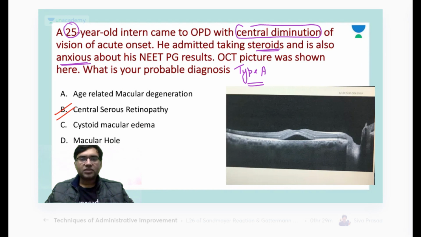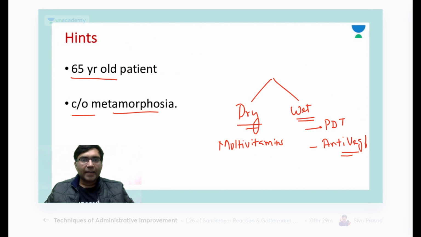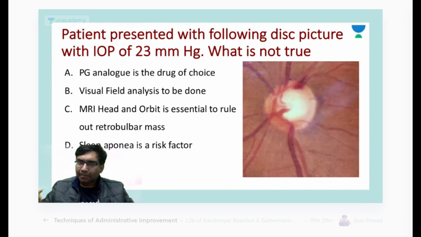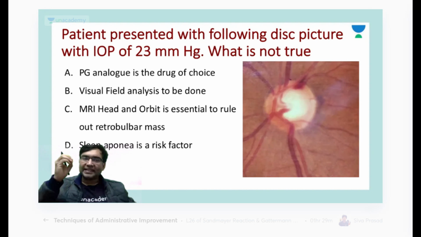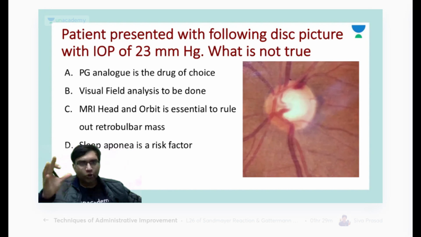Okay, let's move to our next question now. My next question here is, a patient presented with the following disc picture with intraocular pressure of 23 millimeter of mercury. Which of the following is not true about this patient? So see, what are the findings in this optic nerve head? So what is your diagnosis here?